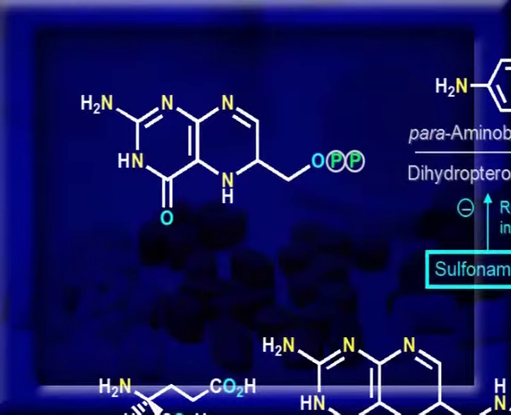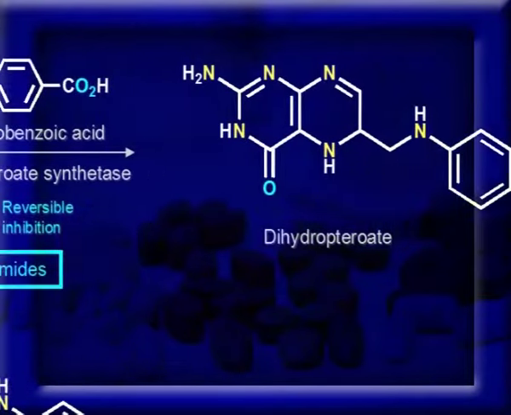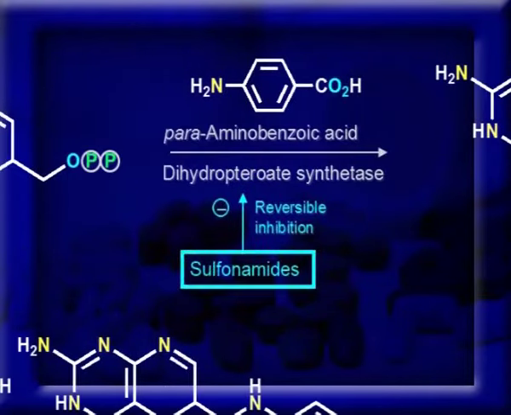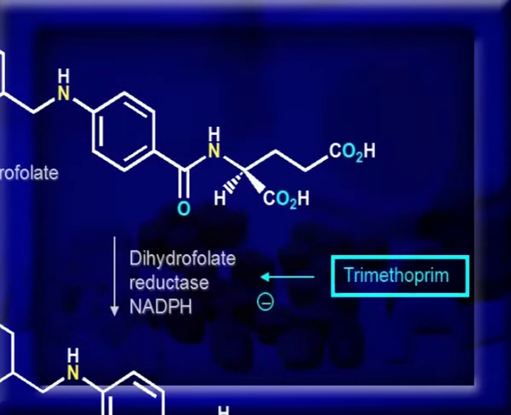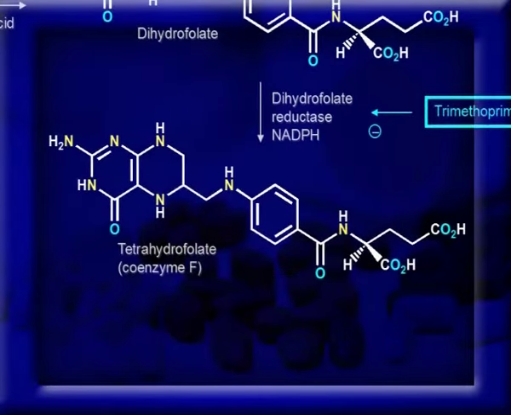Sulfonamides inhibit dihydropteroate synthetase DHPS, which catalyzes the formation of dihydrofolate from para-aminobenzoic acid PABA. In the subsequent step of the pathway, trimethoprim inhibits dihydrofolate reductase DHFR, which catalyzes the formation of tetrahydrofolate from dihydrofolate, which is presented in a figure.